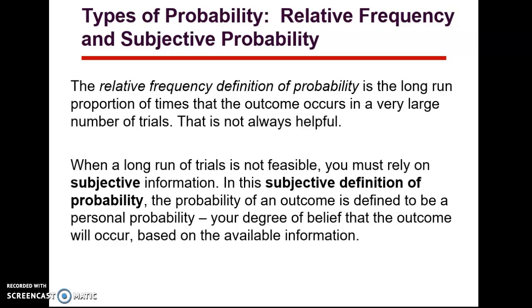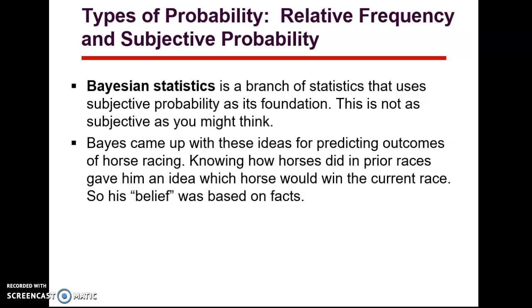So sometimes what we have is something more subjective. And it's not quite as subjective as you would think. That's a term we use, but it has a slightly different meaning here. Bayes was a statistician who came up with weights predicting outcomes for horse racing. Knowing how horses did in prior races gave him an idea of which horse would win the current race. So that's not totally out of reason. His belief was based on fact. So they'll say it's subjective, but it's only kind of subjective.